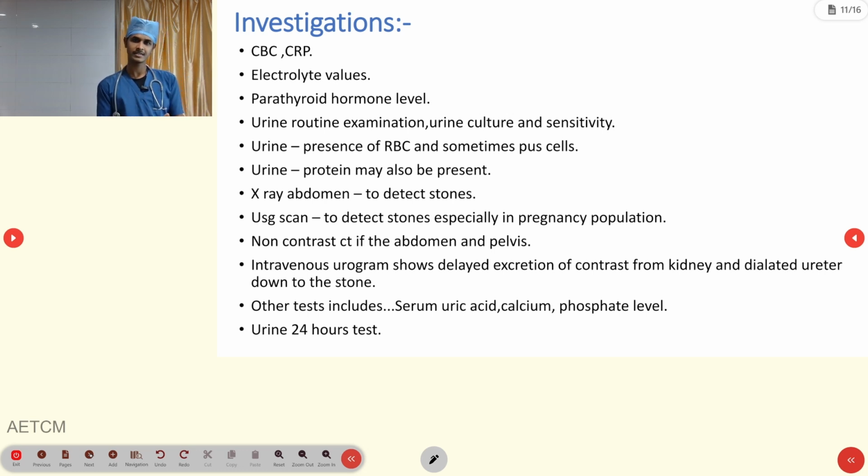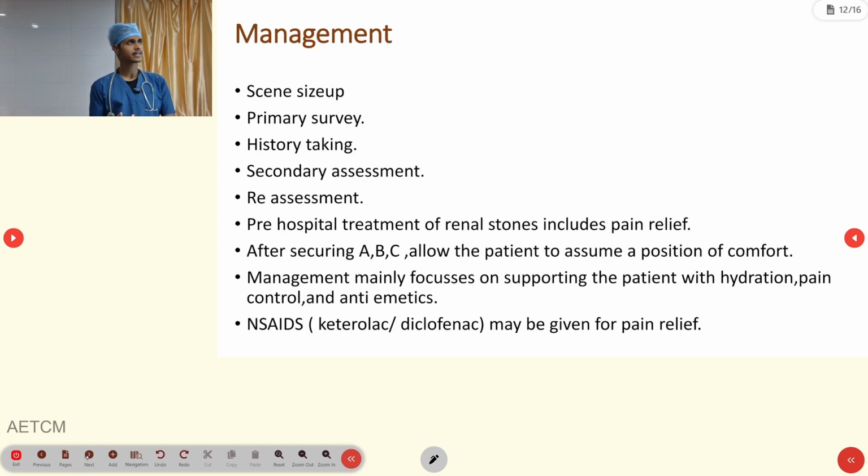Something we can't see in the radiology, straight away we have to go with some other testing. So USG scan also we can do, non-contrast CT also we can do, intravenous urogram, and other tests like uric acid, calcium, phosphate level, and urine output also we can check.